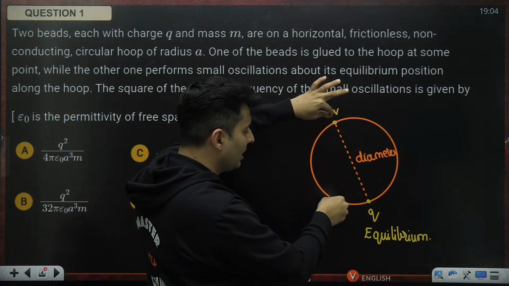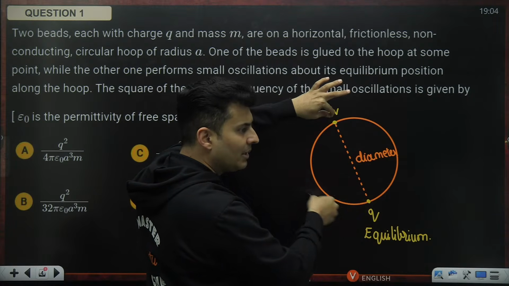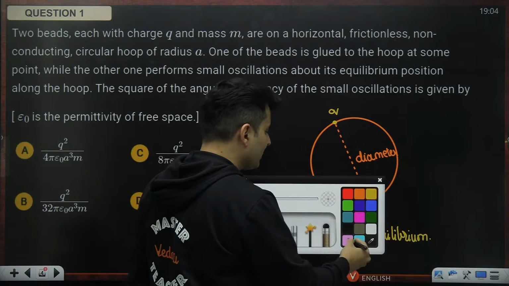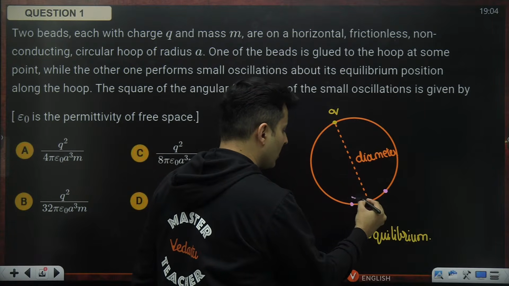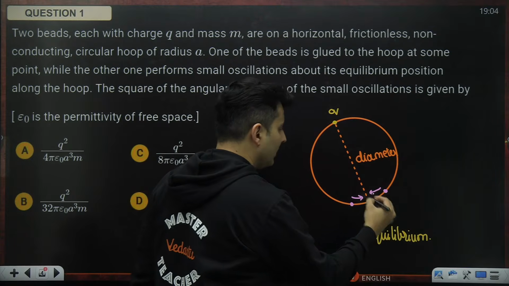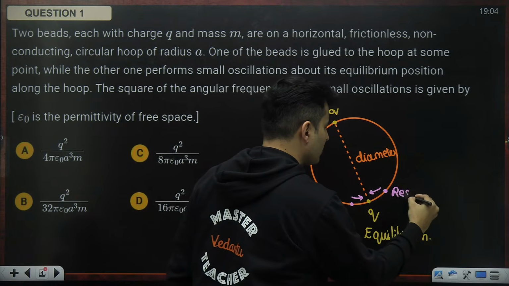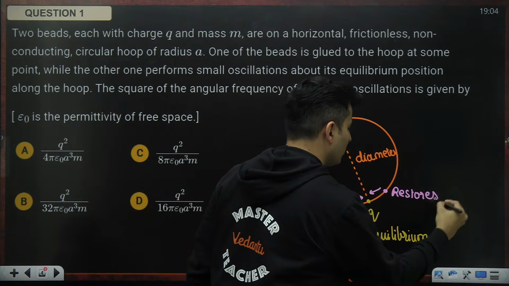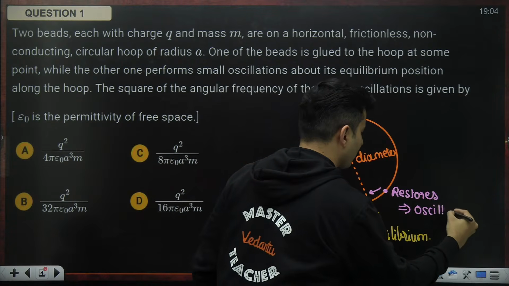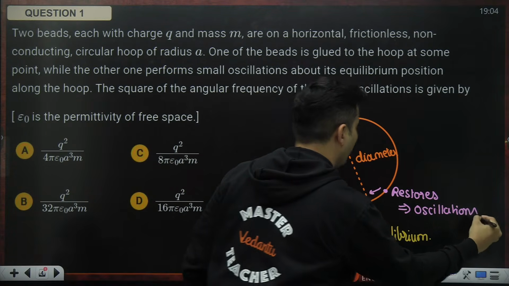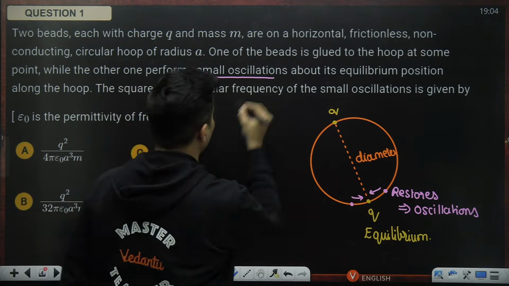It will try to restore to its original position, and because of that it performs oscillations, as mentioned.